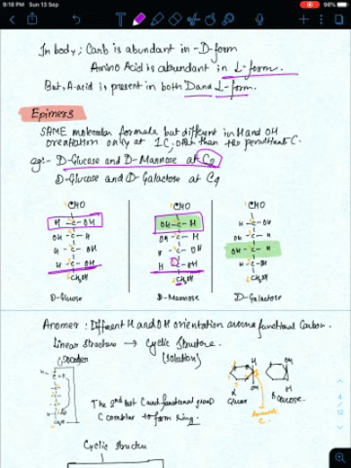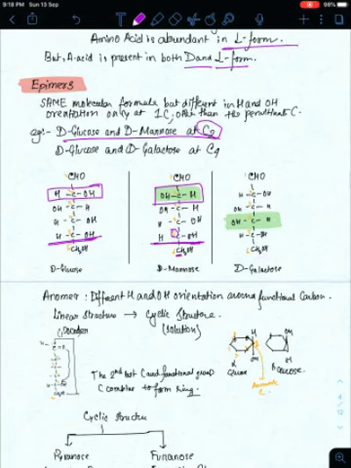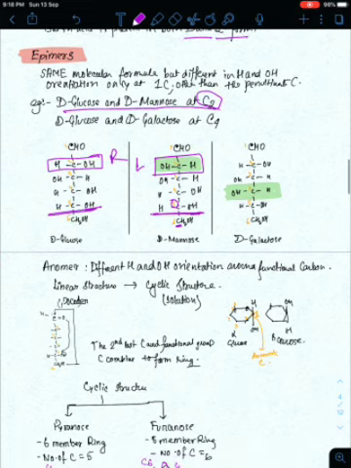So it cannot be an enantiomer because they have the same orientation. But when you look at the other carbon, you come to carbon number 2. We see the OH on D-glucose is on the right side, whereas the OH on D-mannose is on the left side. So from here we can conclude that this is an epimer. Why epimer? Because it has a difference in position at the second carbon, other than the penultimate carbon.